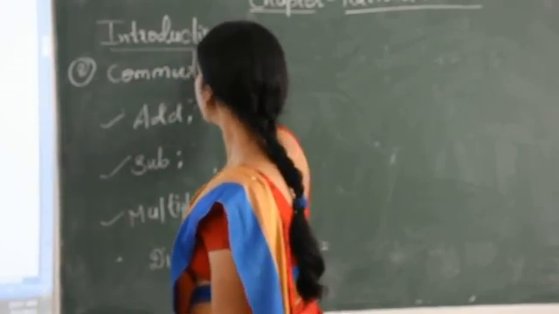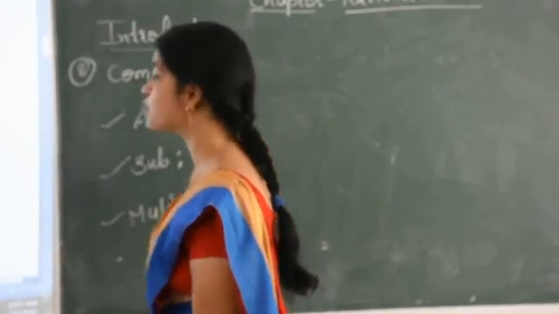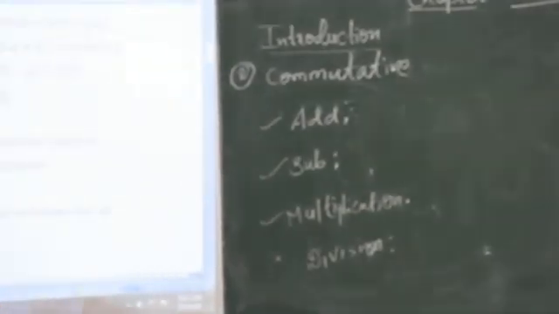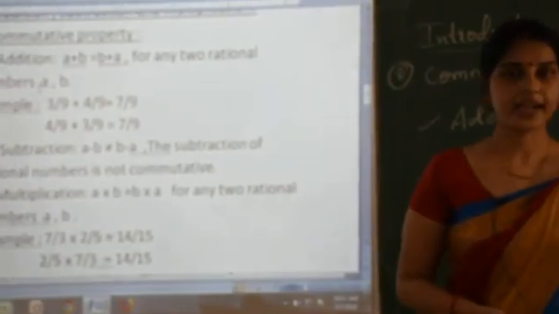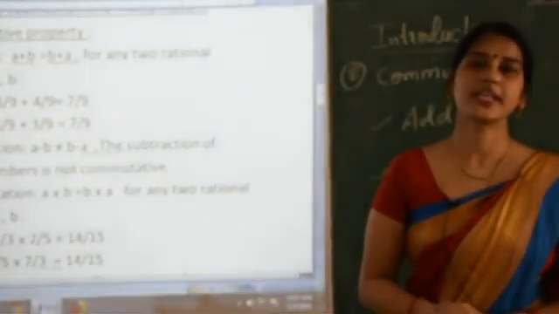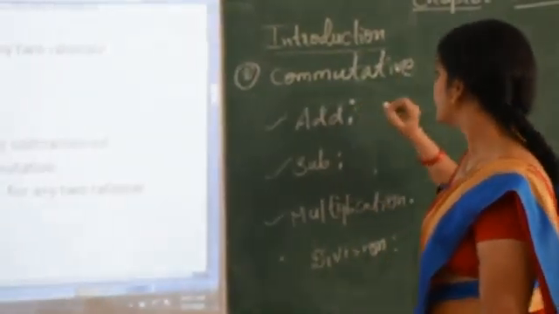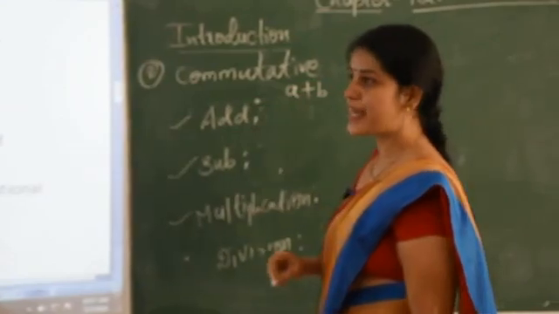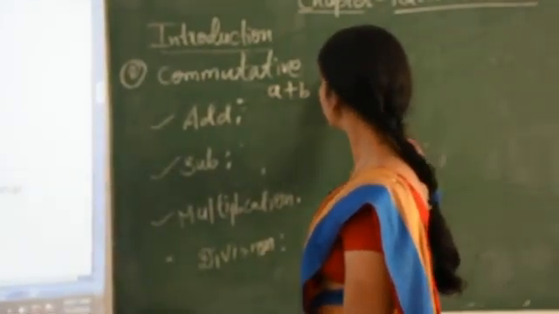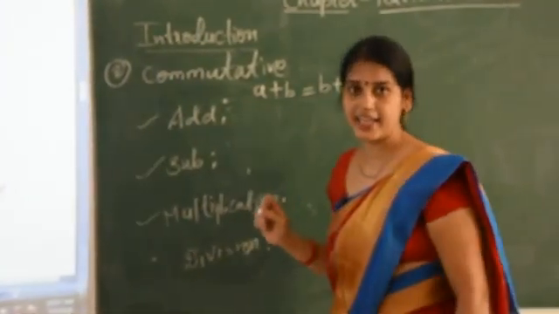In commutative property, you have to choose any two rational numbers. For this commutative property, again we check it for four criteria: addition, subtraction, multiplication and division. So first we check it for addition. For addition, commutative property is a plus b equal b plus a.